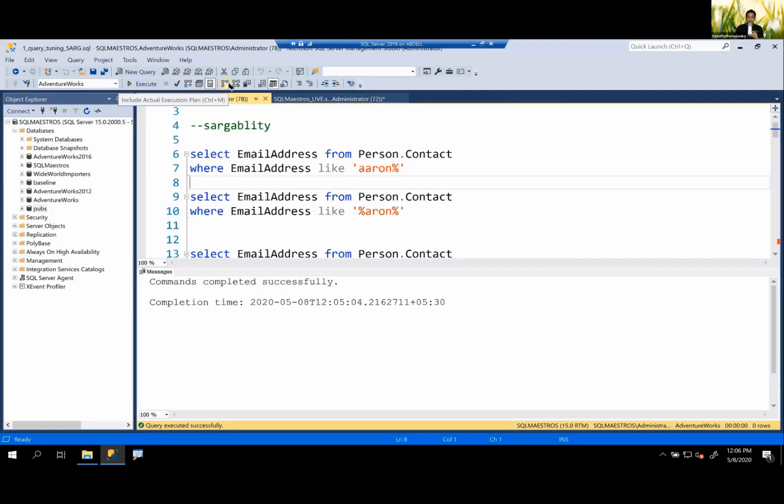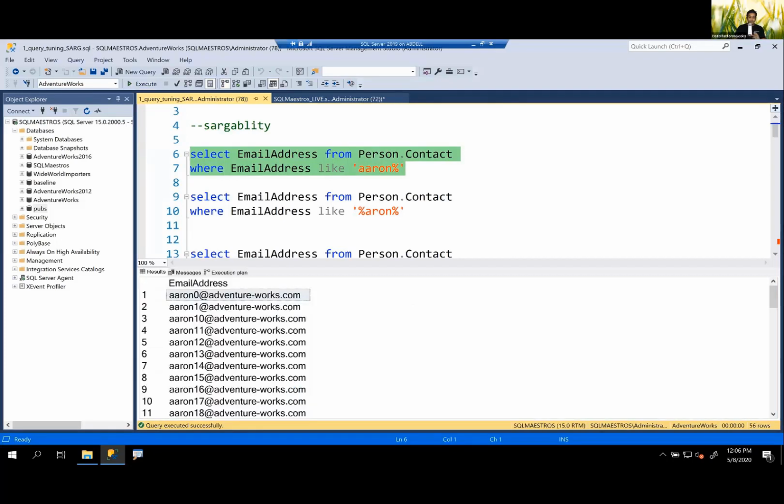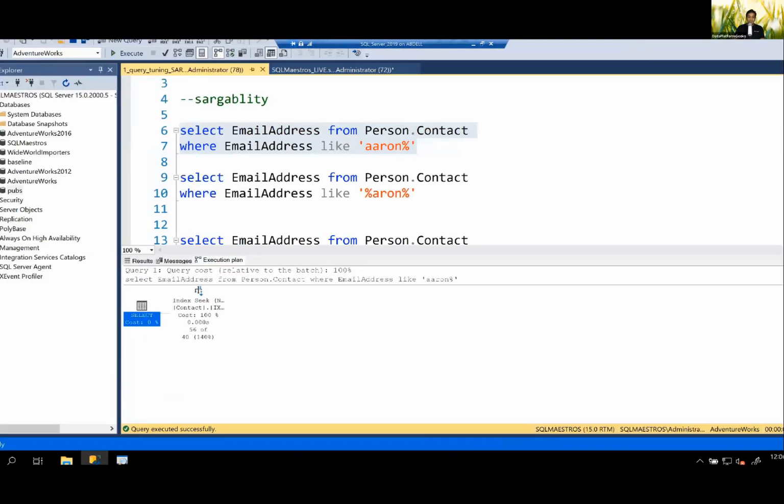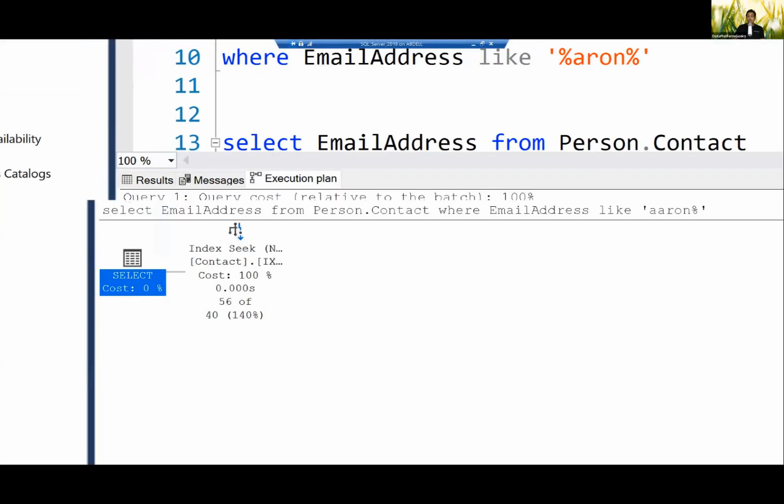I will turn on the actual execution plan, and I'm going to execute this. So let's do that. We execute this, and let's go to the execution plan. And what you are going to do is, if you zoom in, you will see that the SQL Server optimizer plans to seek on the index.